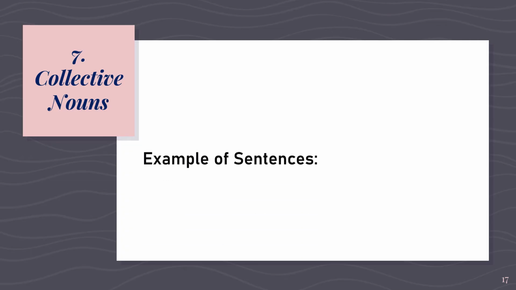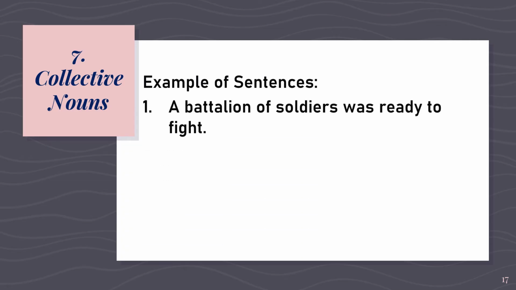Let's now use collective nouns in sentences. Number 1. A battalion of soldiers was ready to fight. What do you think is the collective noun in the sentence? Correct. It's battalion. Battalion is a collective noun used for a group of persons. What do you think now is the verb?